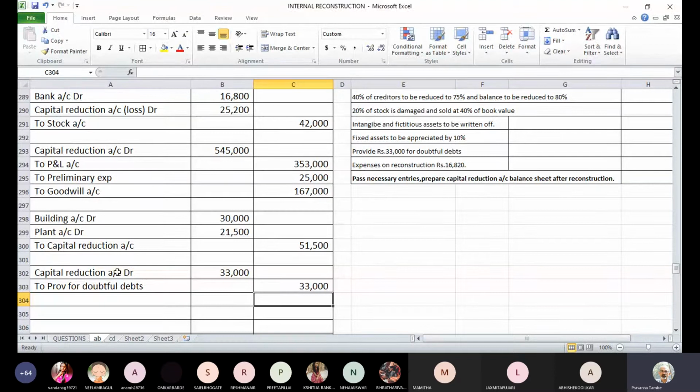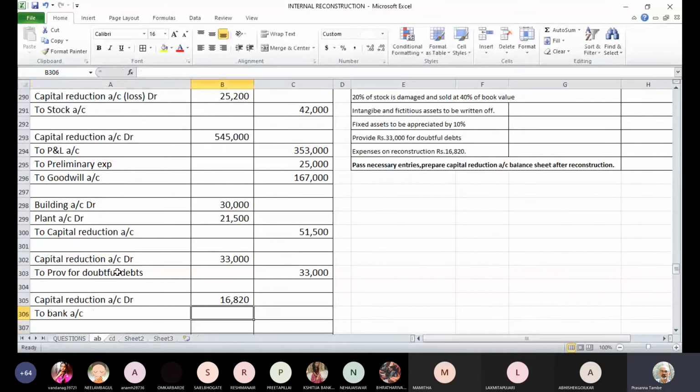Expenses on the reconstruction are 16,820. So we have to pay for these expenses. So capital reduction account debit 16,820. Capital reduction account debit to bank account 16,820 rupees. We have written off the expenses, paid for the expenses and charged to capital reduction account.